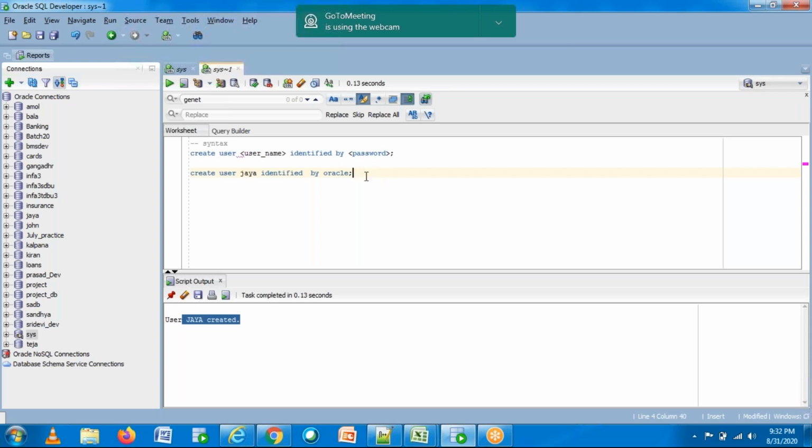Similarly, Oracle also, whenever you create any user, you need to give two default privileges. Whenever you create a user, by default, you should give two privileges to the user.